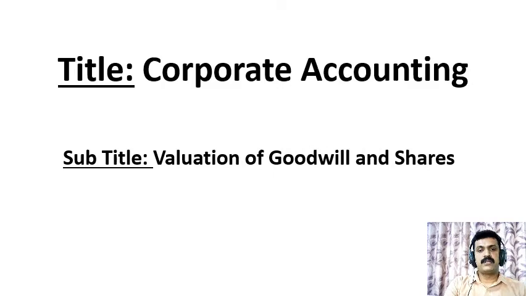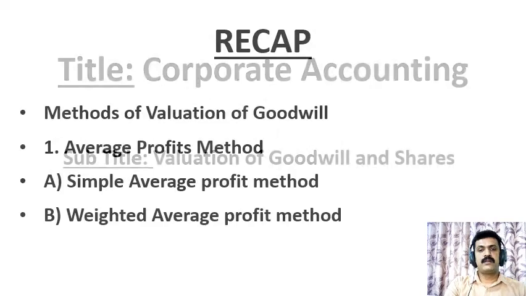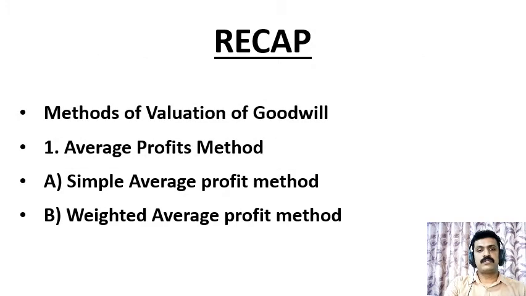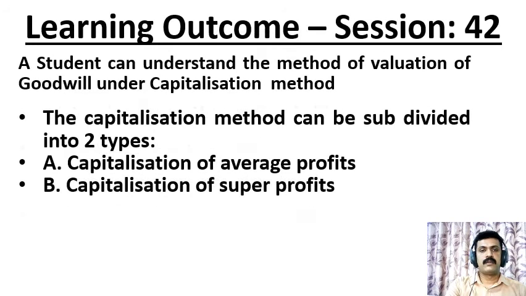The title of the chapter is Valuation of Goodwill and Shares, and in the previous sessions we have discussed the methods of valuation of goodwill under average profits method, that is simple average profit and weighted average profits method. In this session, let us discuss about the methods of valuation of goodwill under capitalization method. The capitalization method is again subdivided into two types, capitalization of average profits and capitalization of super profits.